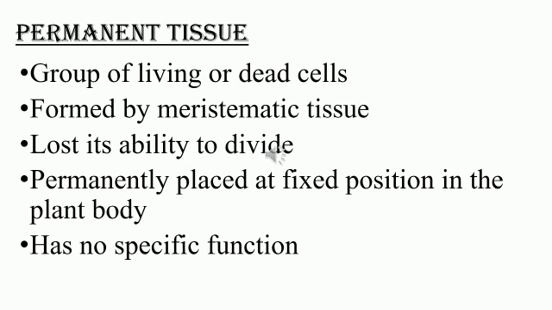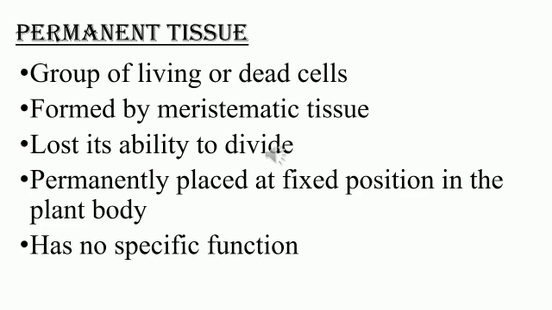Now let us study in brief about permanent tissue. These permanent tissues are groups of living or dead cells. It might be living cells or it might be dead cells. These permanent tissues are formed by meristematic tissue, and they don't have the ability to divide.